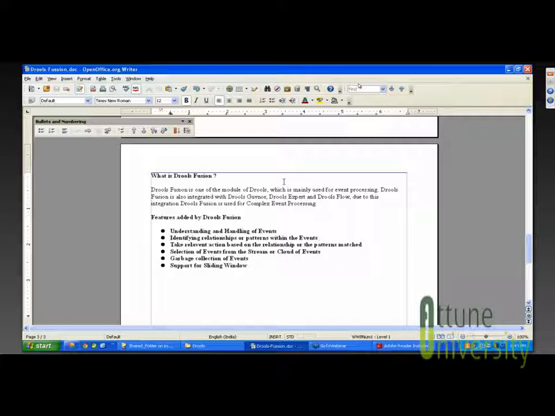Sliding window is one of the tools available within Drools Fusion, based on which it will search for patterns. If the window does not have the matching parameters, it will move forward. This is what is meant by sliding window.